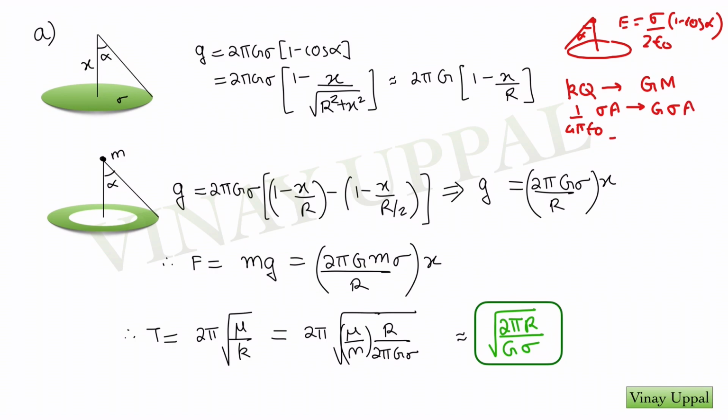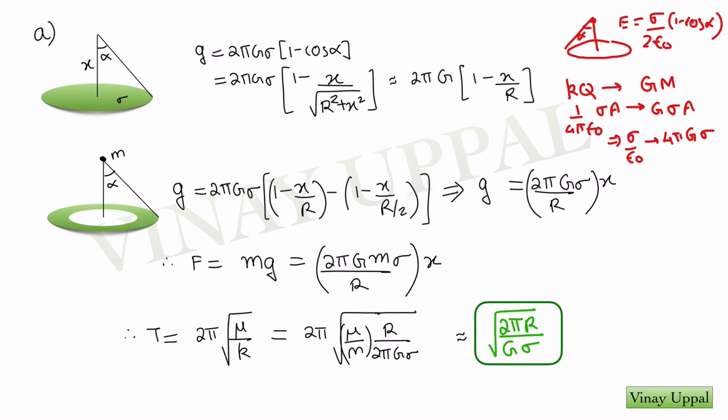So it is as if sigma by epsilon naught gets replaced by 4 pi G sigma, and therefore my gravitational field, instead of sigma by 2 epsilon naught, will be 4 pi G sigma by 2. So I'll have 2 pi G sigma into 1 minus cos alpha. This is the gravitational field of a disk.